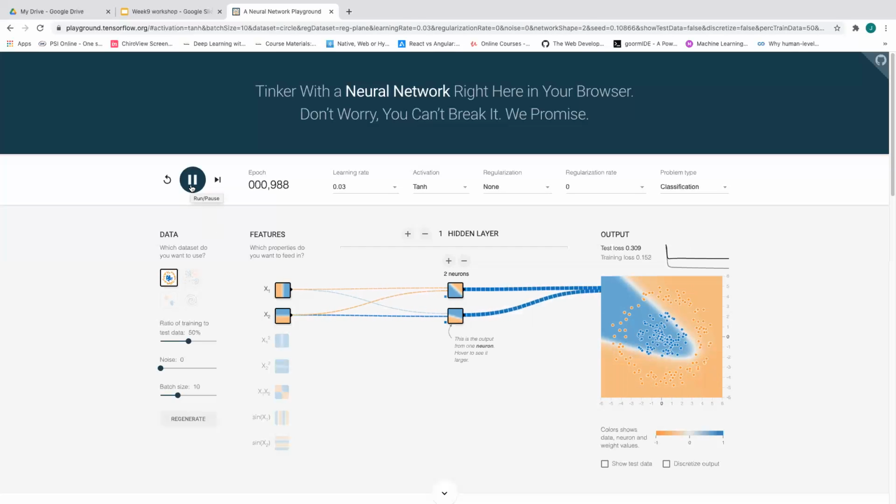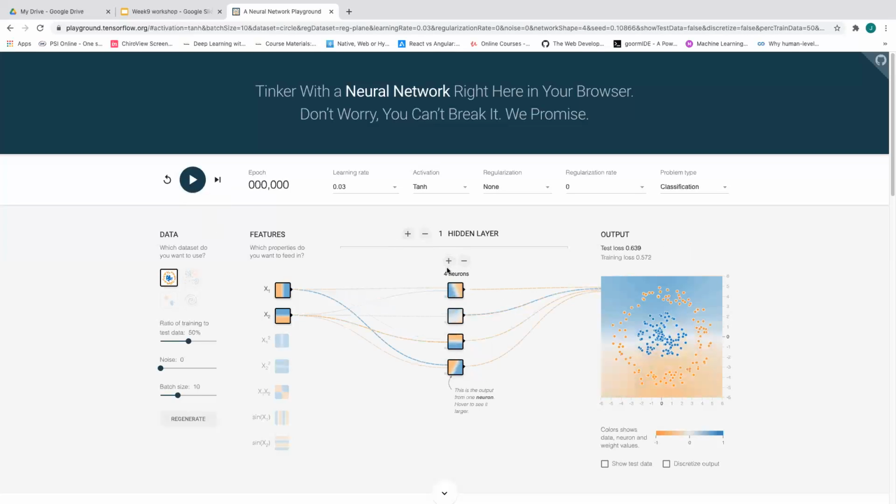What can we do to make this better? We can either increase the hidden layer size or the number of hidden neurons. In this case, I will try hidden neurons first. For example, if I add 2 and run it, as you can see, the model finally learned how to classify these two different distributions, how to form a decision boundary. It's pretty amazing, right?